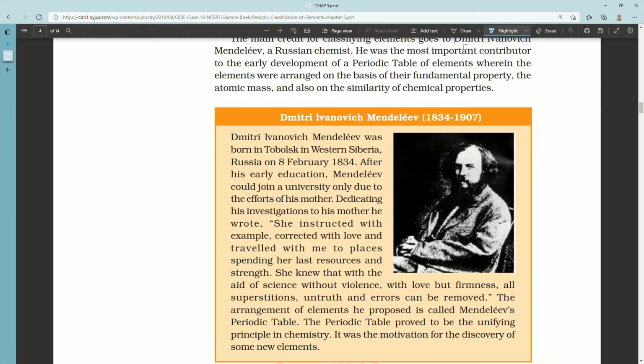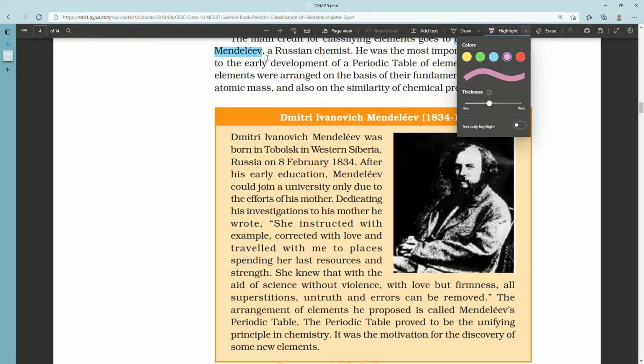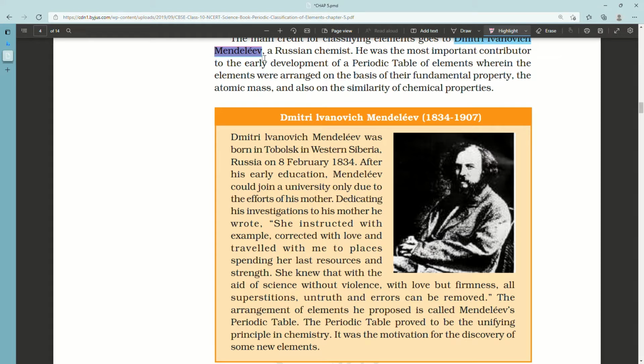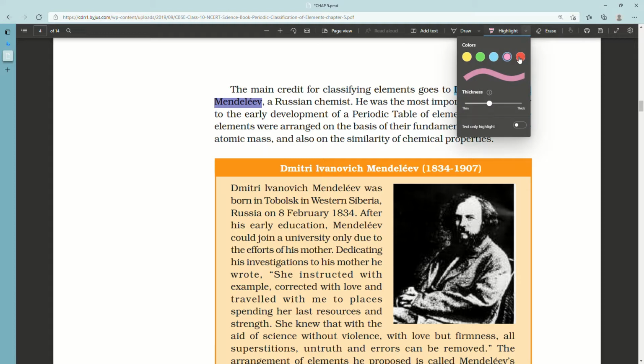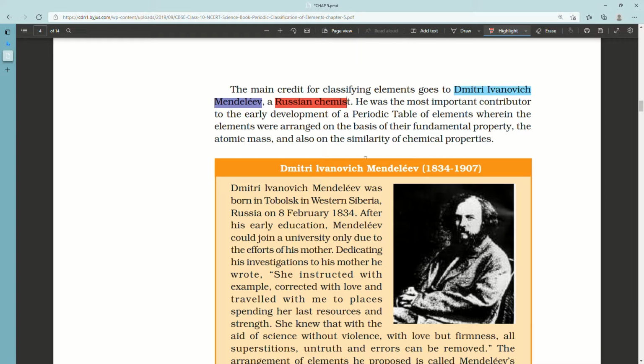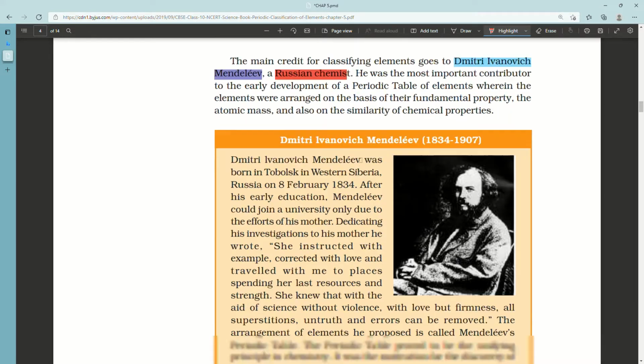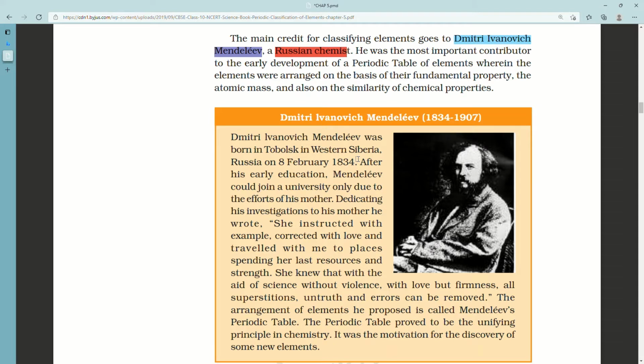He was the most important contributor to the early development of a periodic table of elements, wherein the elements were arranged on the basis of their fundamental property, the atomic mass, and also on the similar chemical properties. Dmitry Ivanovich Mendeleev, from 1834 to 1907, was born in Tobolsk in Western Siberia, Russia on 8 February 1834. After his early education, Mendeleev could join a university only due to the efforts of his mother.